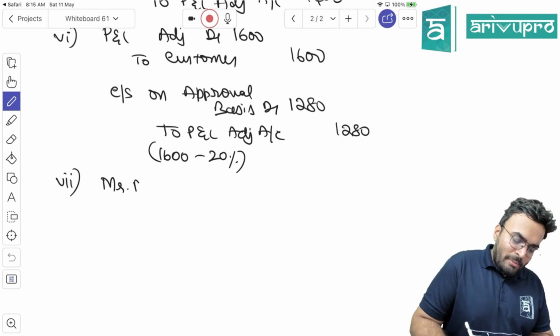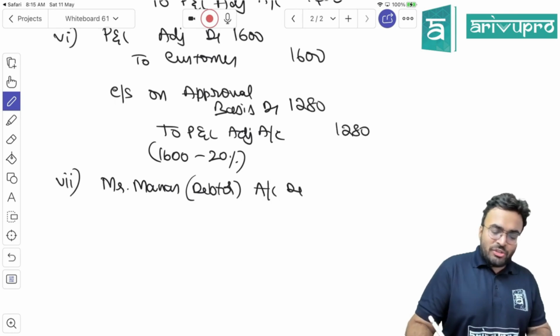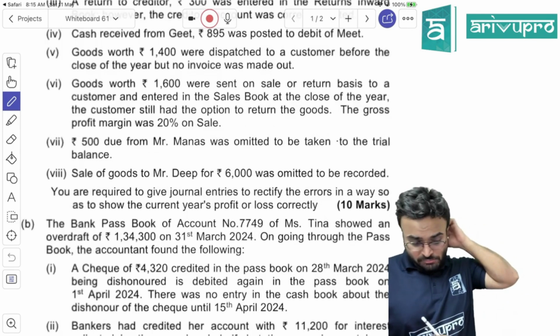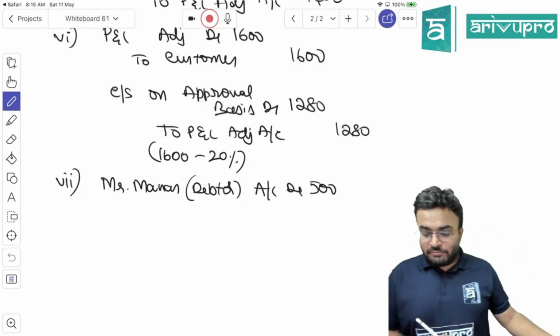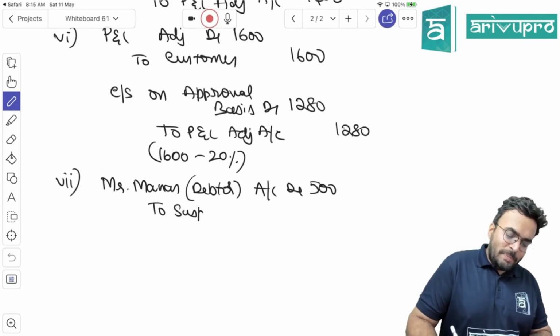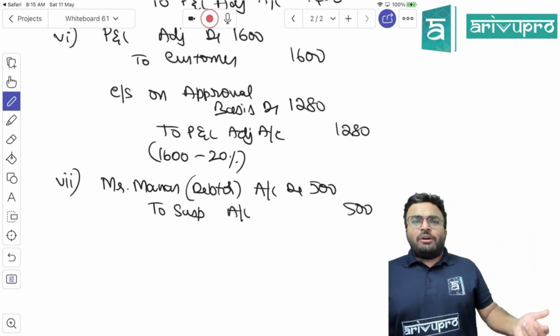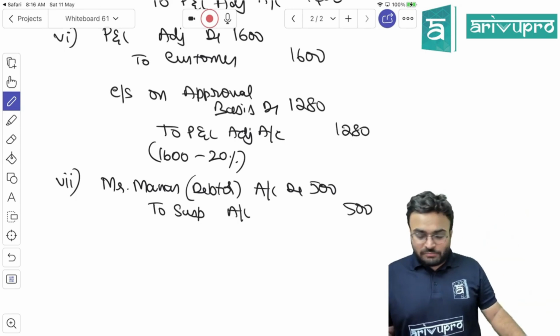Mr. Manas, or basically debtor account debited. How much? 500. Now, what is the credit? We don't know. Only one side is missed, no? So, to suspense account, 500. They forgot to put this in the trial balance. So, you will put it now. You will create the ledger. But credit nothing is there. So, suspense account.